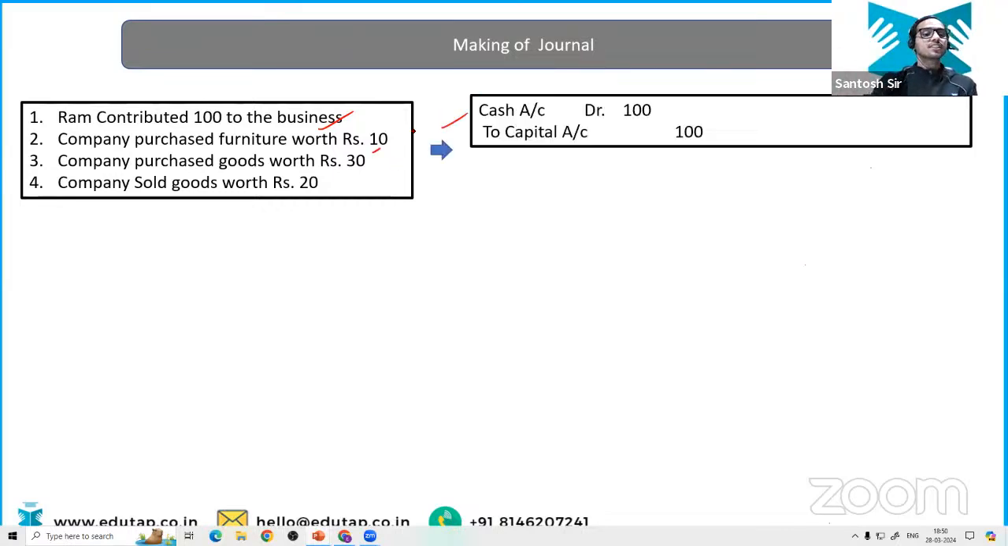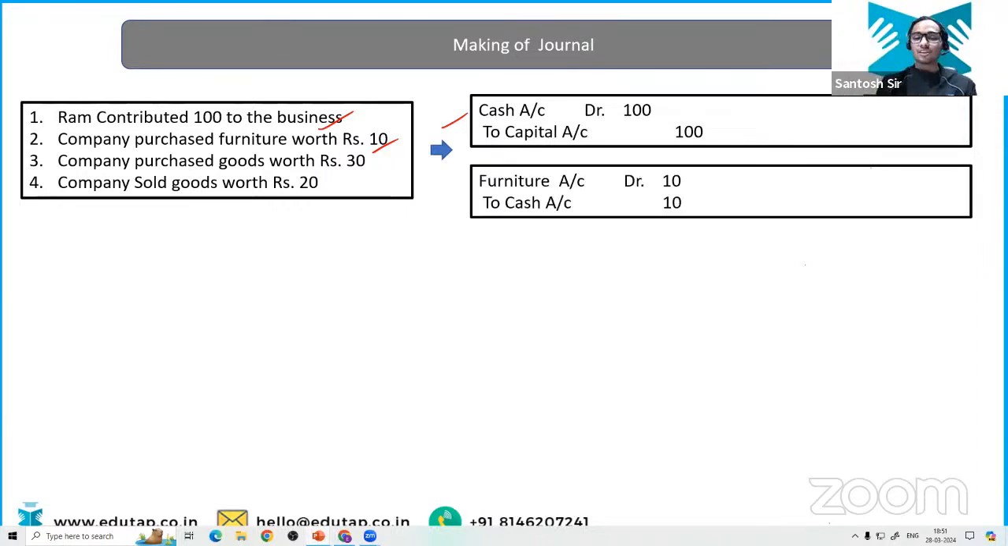Very nice. For the second entry, company purchased furniture worth rupees 10. Very easy, you are purchasing the furniture, so asset is furniture, therefore we are debiting it. You are basically paying the cash, so decreasing the cash, you are going to credit it. Everyone is clear.